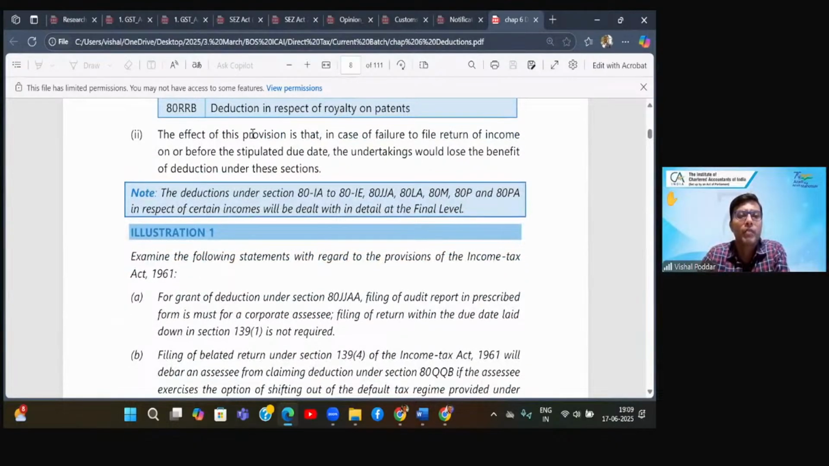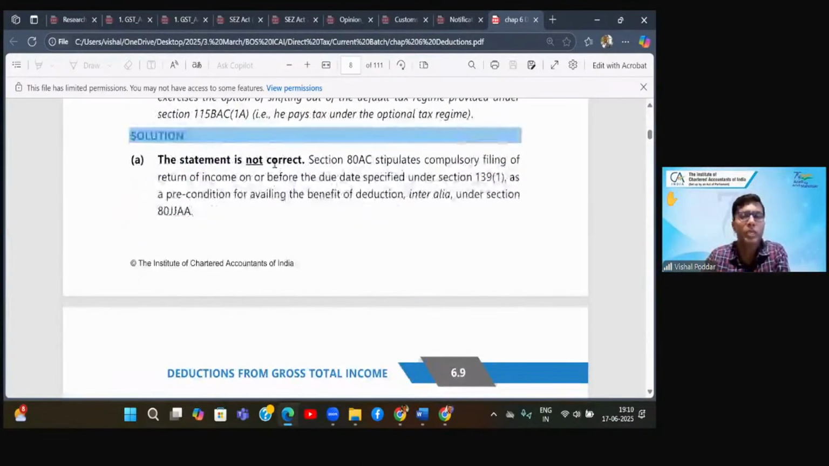So final point is what? The effect of this provision is that in case of failure to furnish a return of income before the due date, the undertaking will lose the benefit of the heading C deductions. So heading C deduction, return should be filed within due date. Otherwise you miss those deductions.